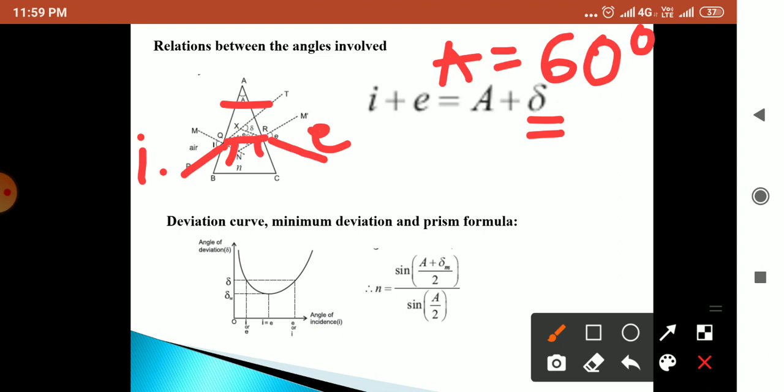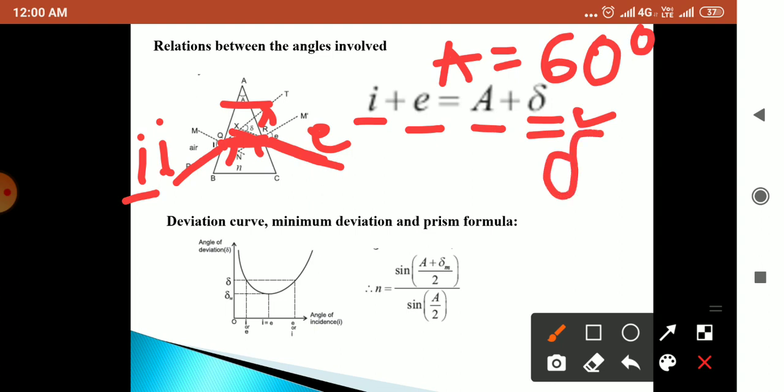So this prism gives a relation between the angle of incidence i, the angle of emergence, and the angle of prism, with the angle of deviation. Everyone got this? What is the angle of incidence? When light is incident on the surface of the prism, that is the angle of incidence, then it deviates by some angle towards the normal, and the deviation of the emergent ray is delta.